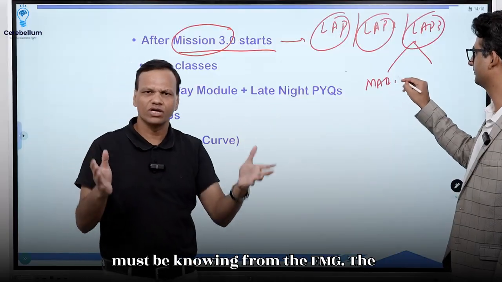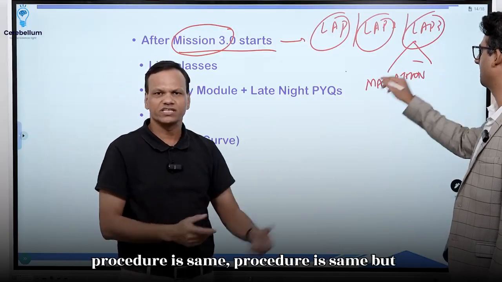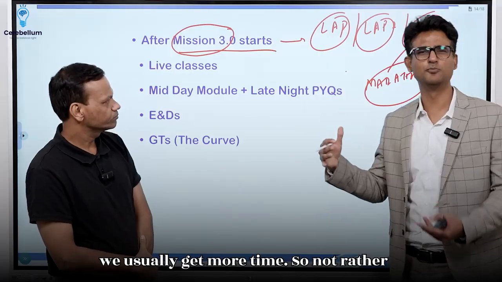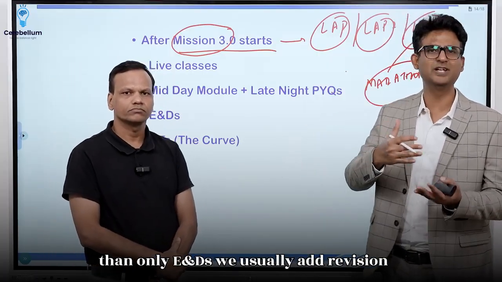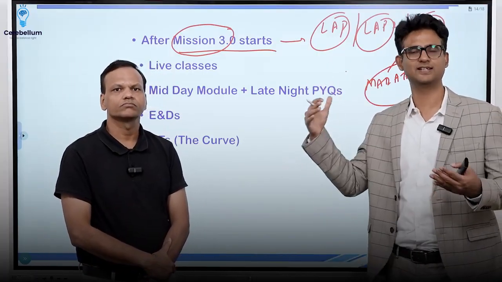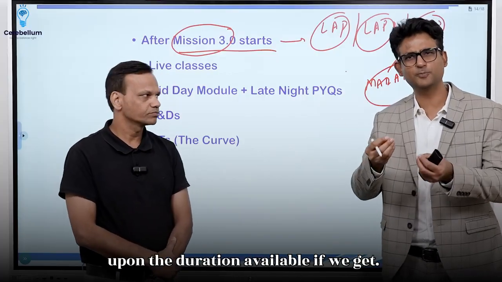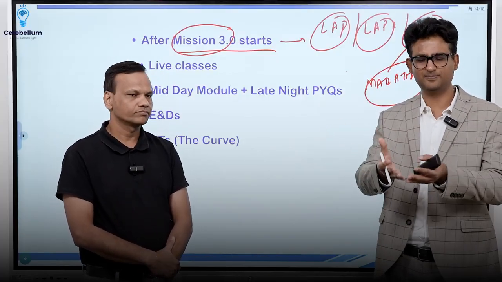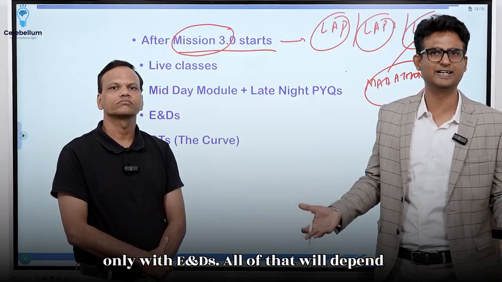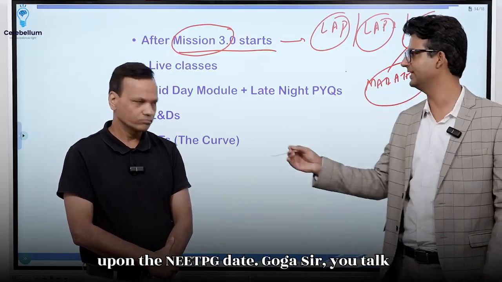As you must know from the FMG, the procedure is the same, but we usually get more time. So rather than only ENDs, we usually add revision classes as well. But it totally depends upon the duration available. If we get the NEET PG date earlier, maybe we'll give only ENDs. All of that will depend upon the NEET PG date.